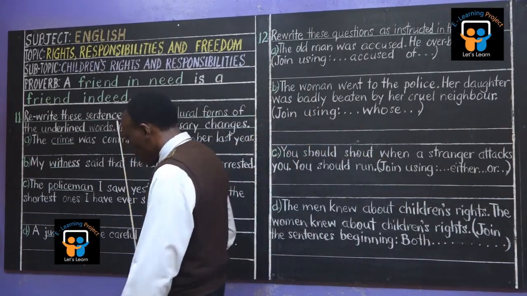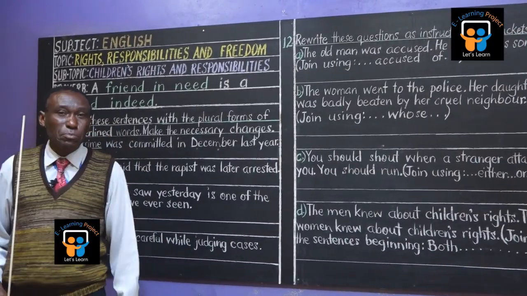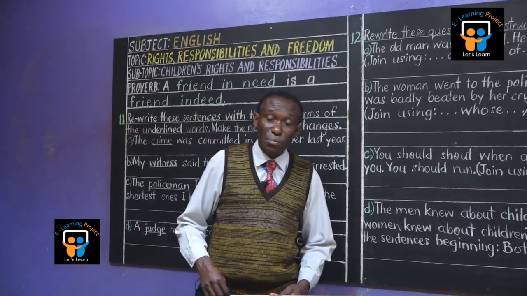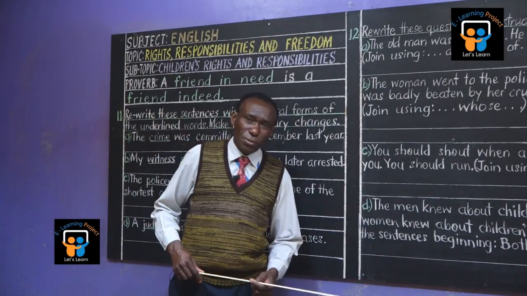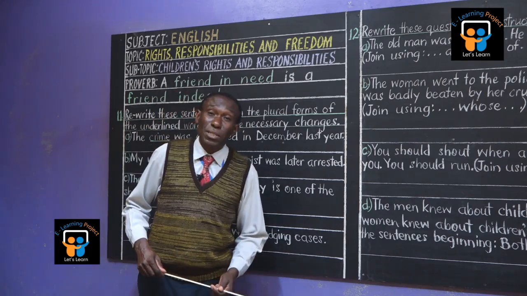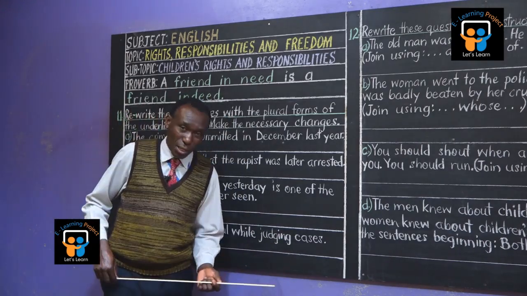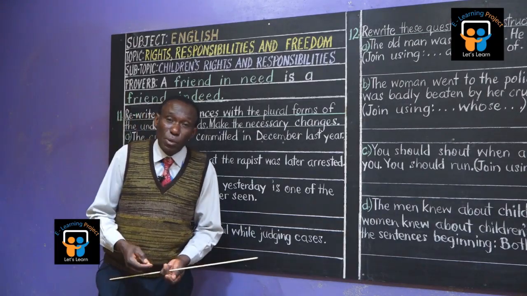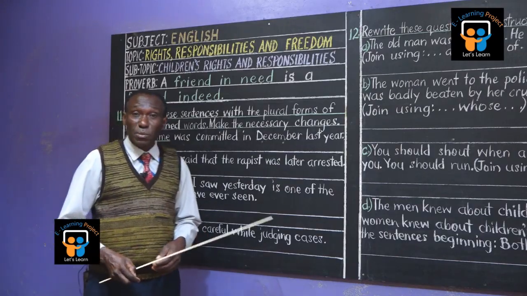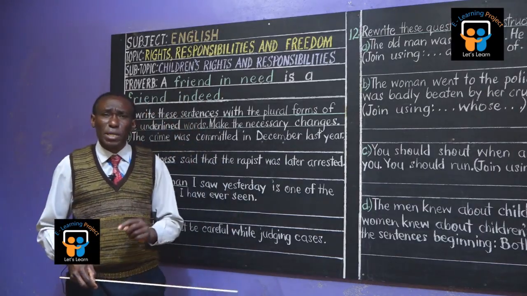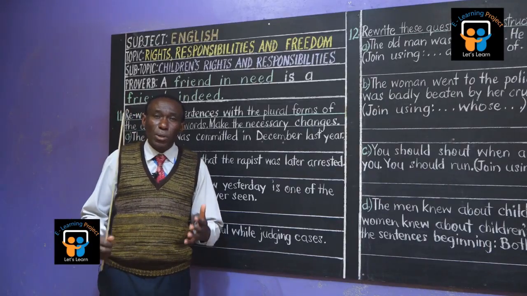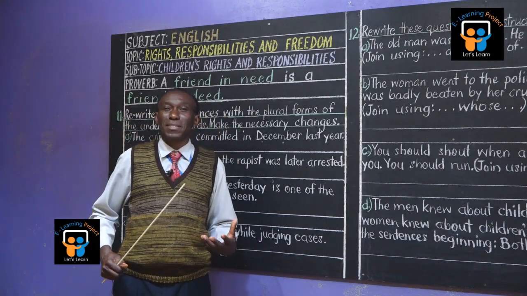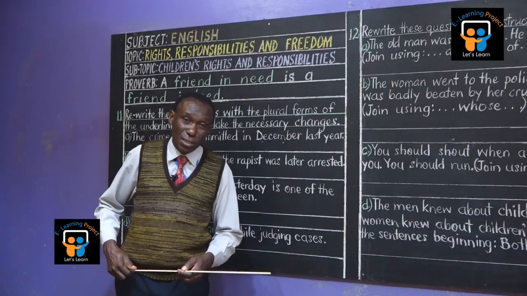Whether I like it or not, whether you like it or not, this should be the last piece of cake we have in grammar. And after this last piece, we get into comprehension. Of course, after comprehension, we shall delve into composition, after which we shall have said bye-bye to this subtopic, which is children's rights and responsibilities. When you get into comprehension and composition, we're going to practice, as if we shall be revising part of what we have been discussing in grammar here.